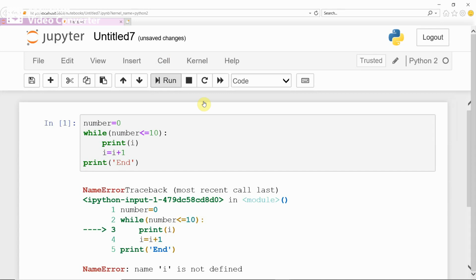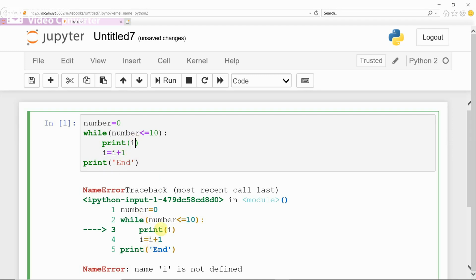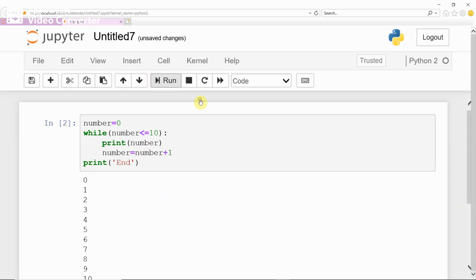If you run this, see here, it says I is not defined. Why? Because I am using number here and I am using I here. That's a mistake. If you get an error, then only you will become perfect. You have to print number and you have to increment number. It is not the I variable. The looping variable is number. Now you try to run.